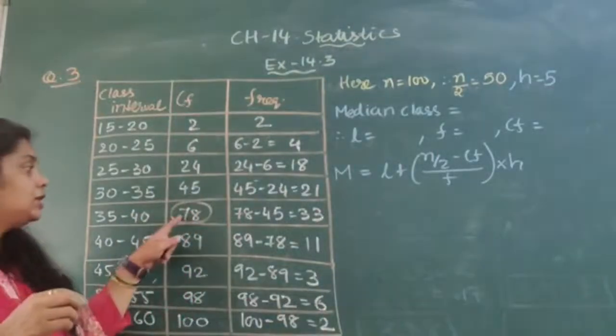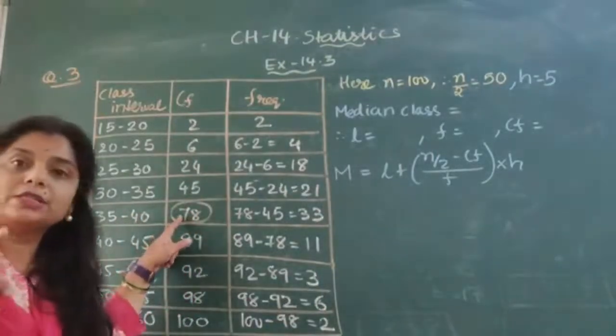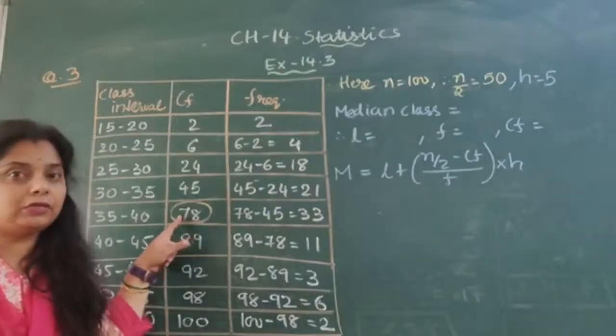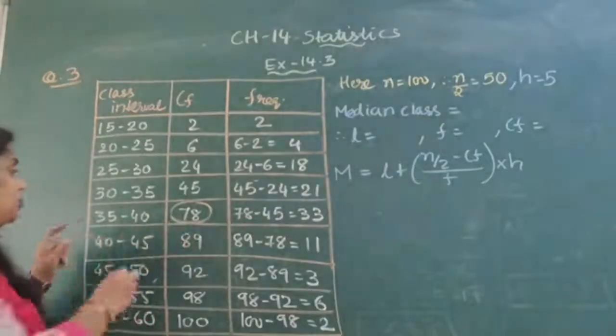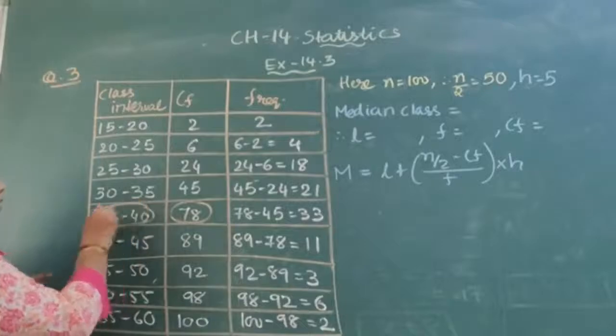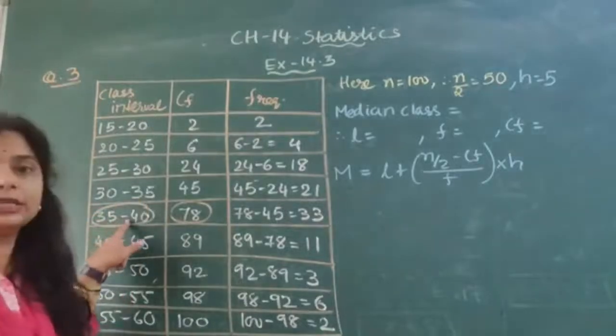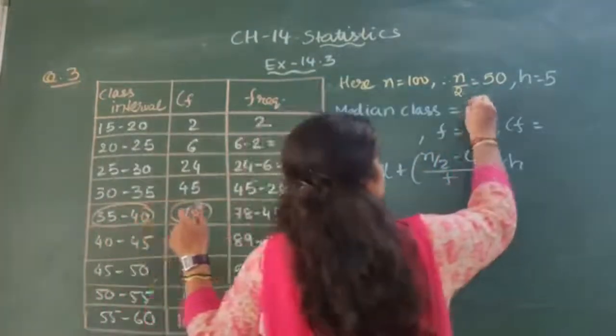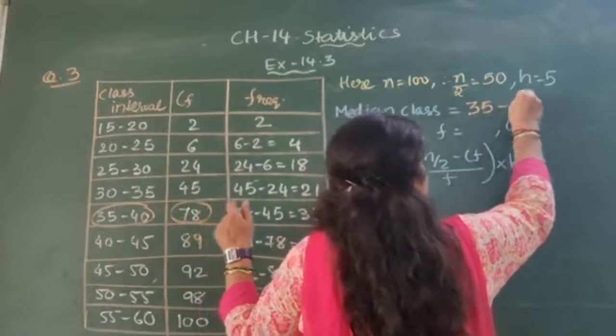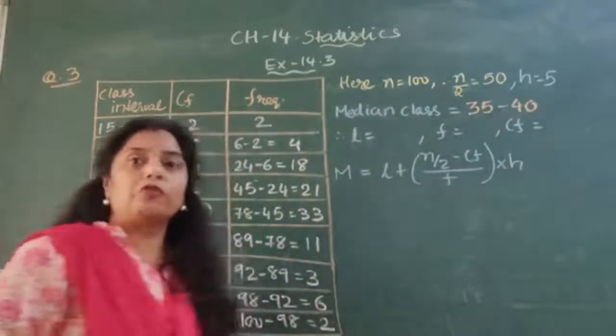So 78 is the value which is slightly greater than 50, and therefore 35 to 40 is the median class. So we can write here: median class is 35 to 40.